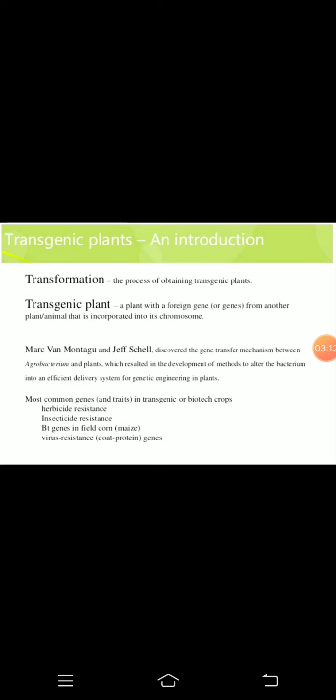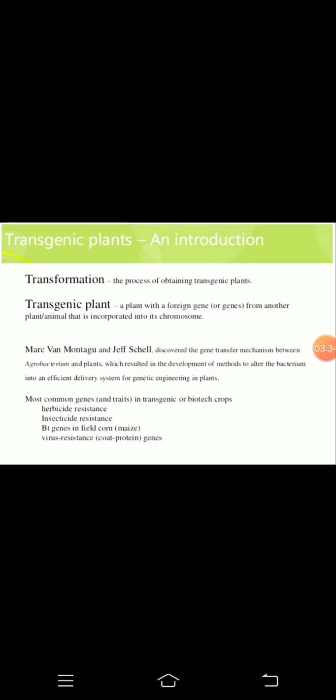So basically, what is this Agrobacterium? From its name you can conclude that it is a bacteria. But what is its nature? It is a gram negative, soil borne and rod shaped bacteria which is generally found in the soil.